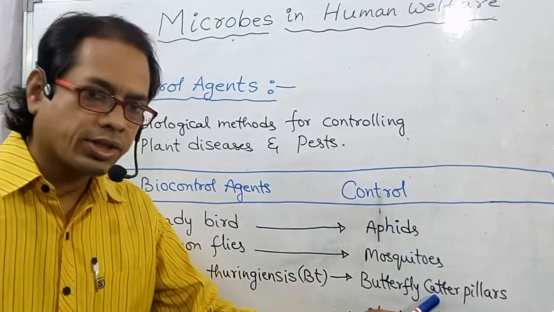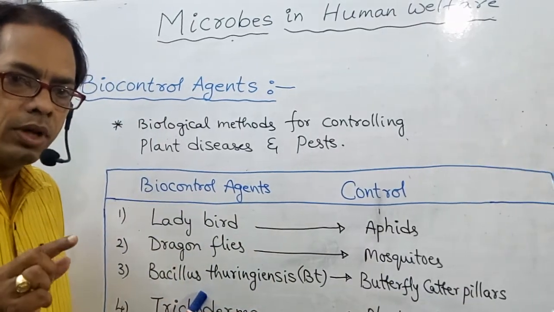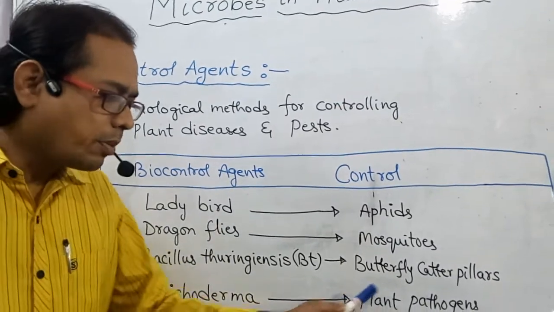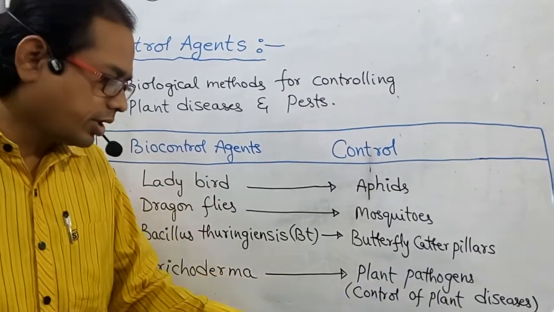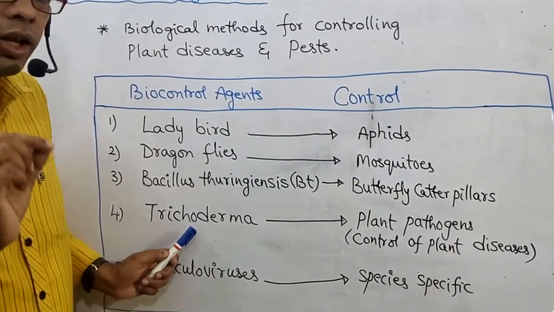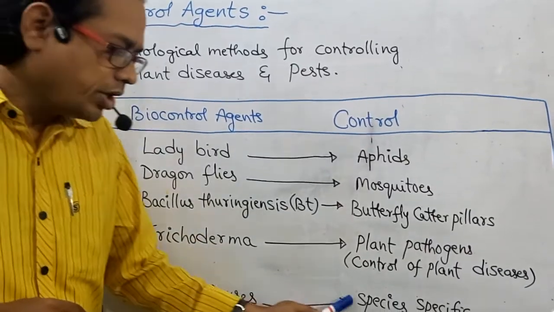Butterfly caterpillars are controlled by BT, that is full form Bacillus thuringiensis. Plant pathogens, that means control of plant diseases, controlled by Trichoderma. Baculoviruses are species specific.